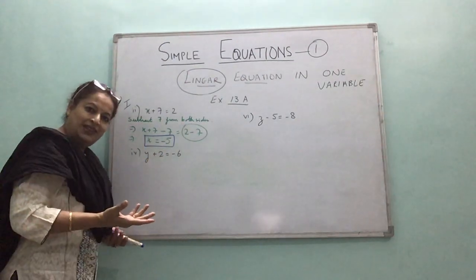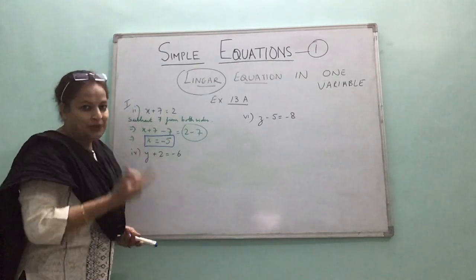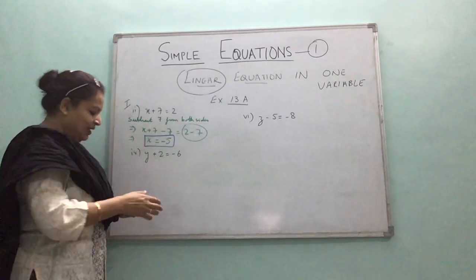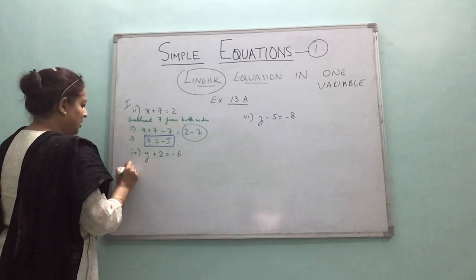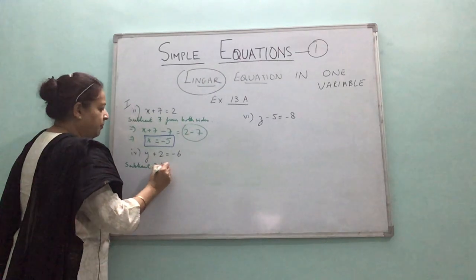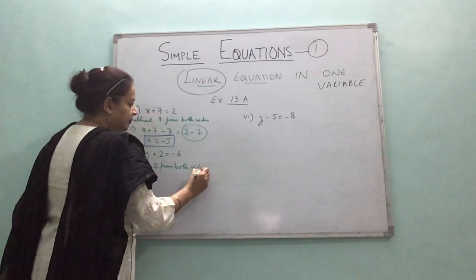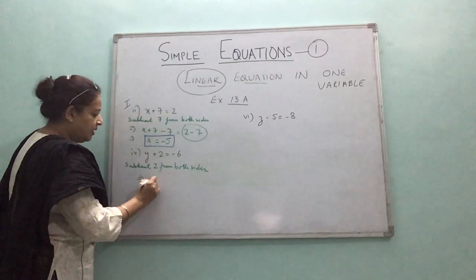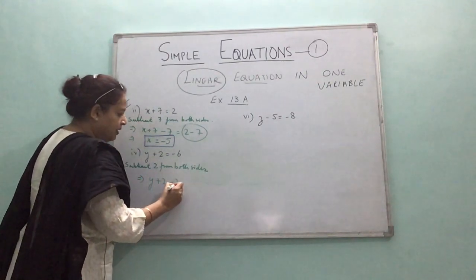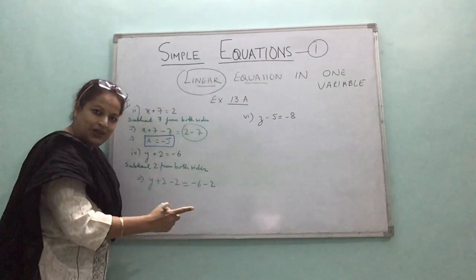Again now, very easy. So if 2 is added, what is the inverse operation? We'll subtract 2 from both sides. So that would be my statement: subtract 2 from both sides. So what do you get? Now here also I am subtracting 2, and from the other side also I am subtracting.